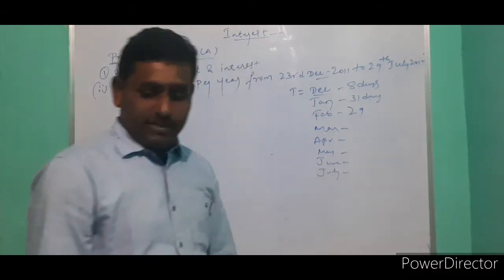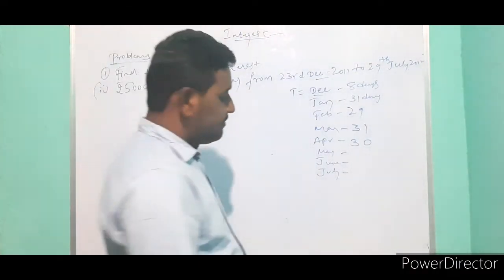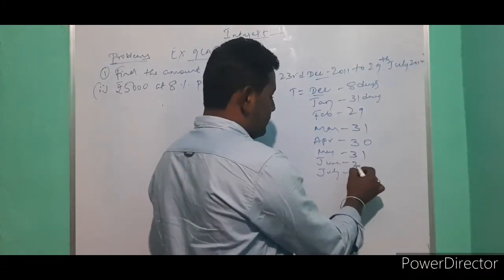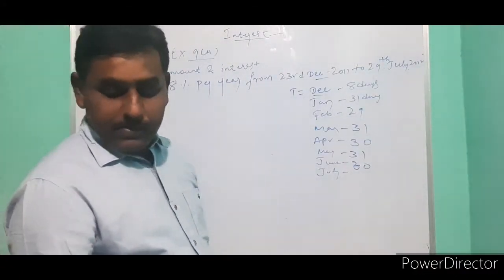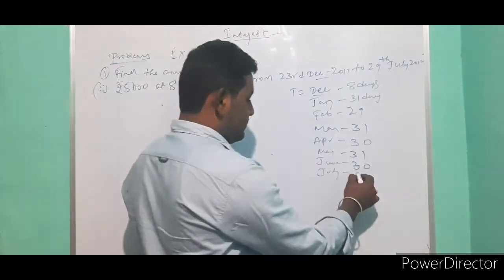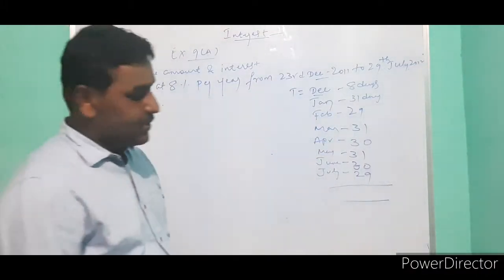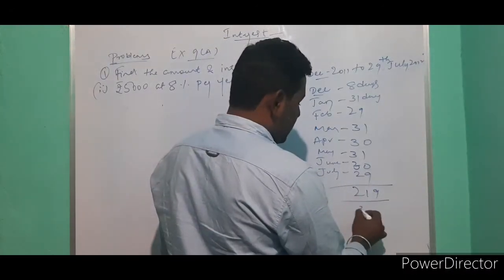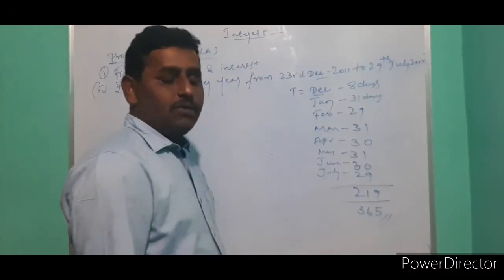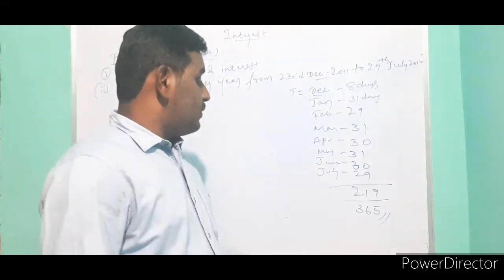First you have to find the number of days. February 29, March 31, April 30, May 31, June 30, July 29 days only. If you add all those days, you will get the sum 219 out of 365. In a year, how many days are there? 365 days, of which 219 is there.